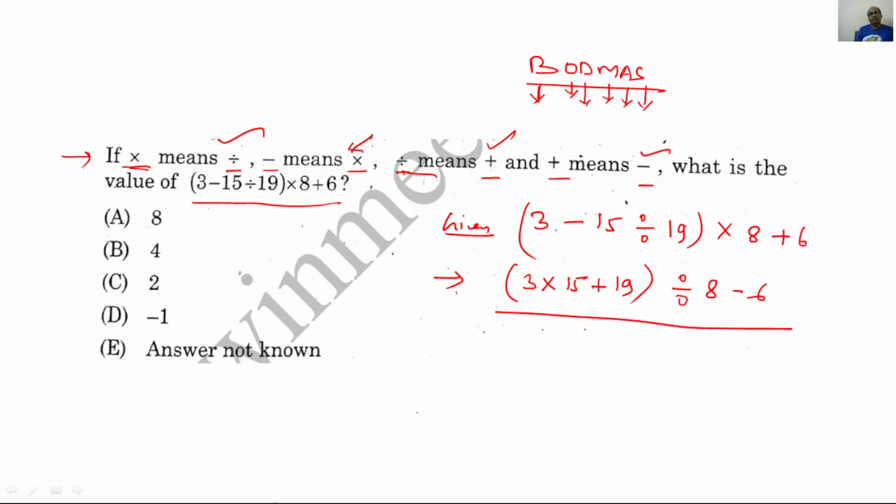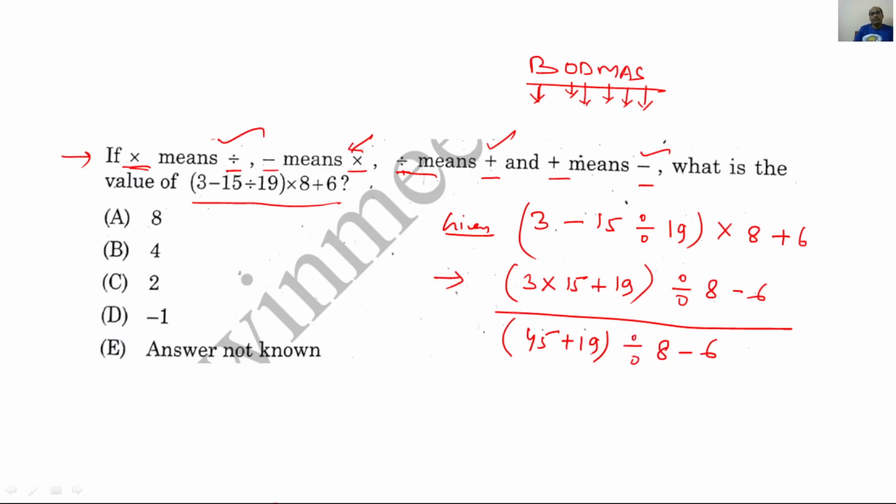Now we have to solve this expression. In this case, bracket is there, so that bracket part we need to solve first. In that bracket, multiplication is there, so that multiplication part we need to solve first. So it will become 45 plus 19 divided by 8 minus 6. We will not solve others now.